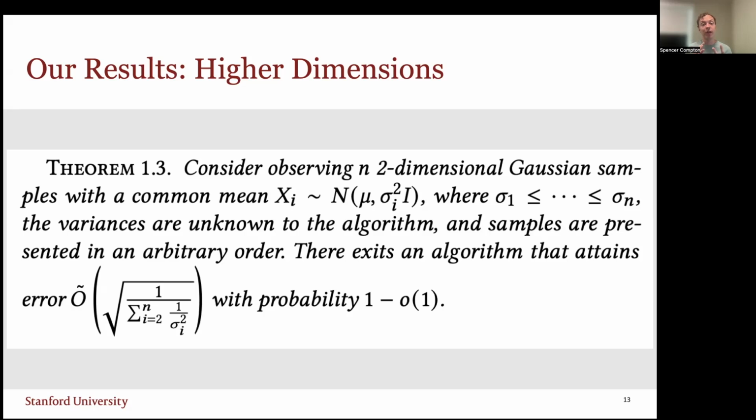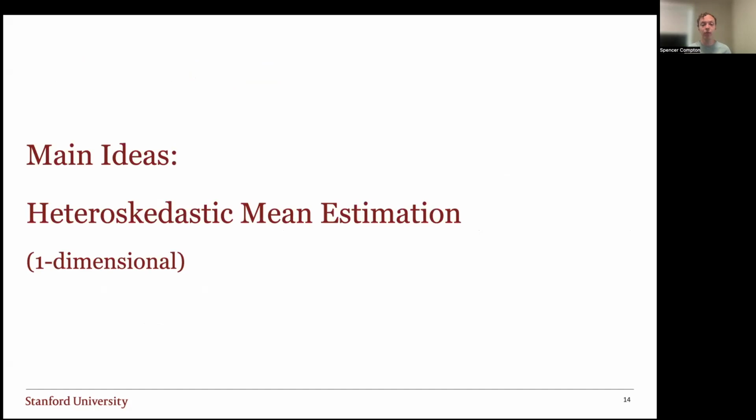But if I had two samples of variance 0, I would immediately have exactly the mean, because I would see two samples that are exactly the same, and I would know that has to be the mean. But for the rest of the talk, we'll be talking about our main result, heteroskedastic mean estimation in one dimension, actually the harder problem.